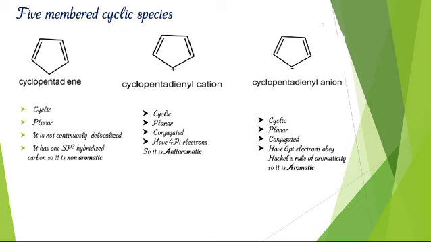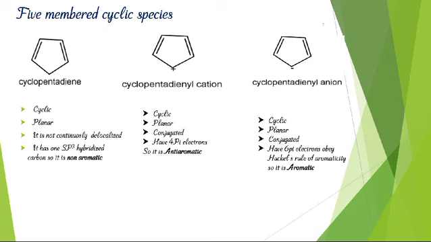Another example is cyclopentadienyl cation, which is cyclic, planar, conjugated and has 4n pi electrons where n equals 1, so it is anti-aromatic in nature. Cyclopentadienyl anion is also cyclic, planar, conjugated and has 6 pi electrons, obeying Huckel's rule of aromaticity where n equals 1, so it is aromatic in nature.